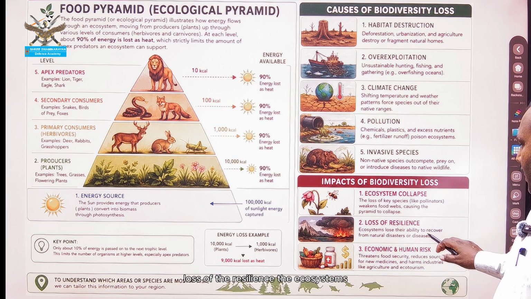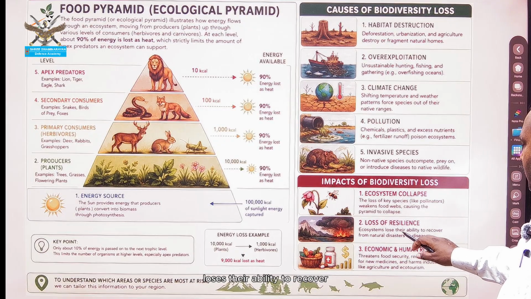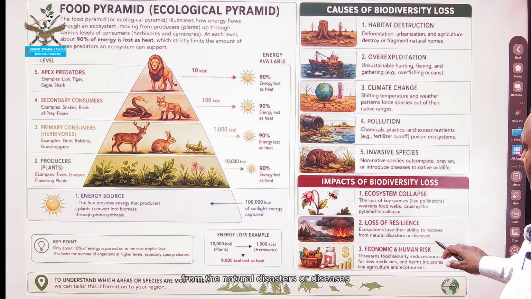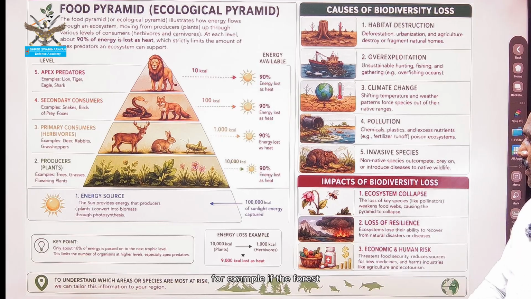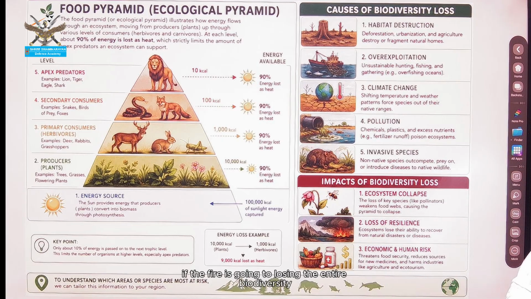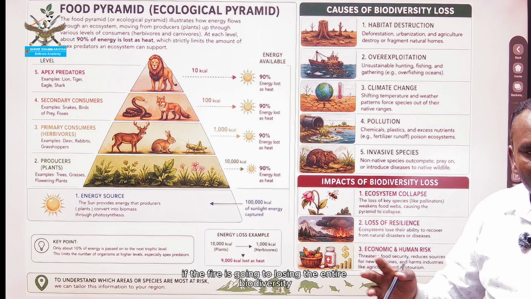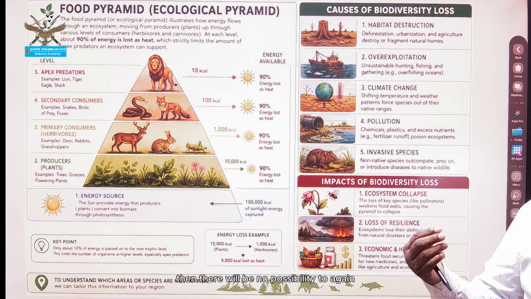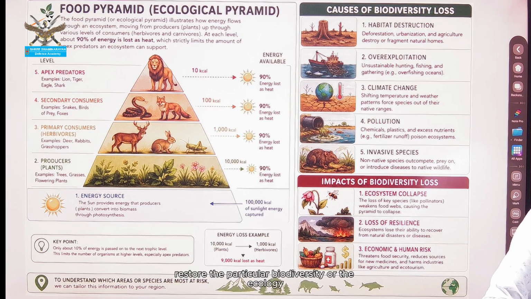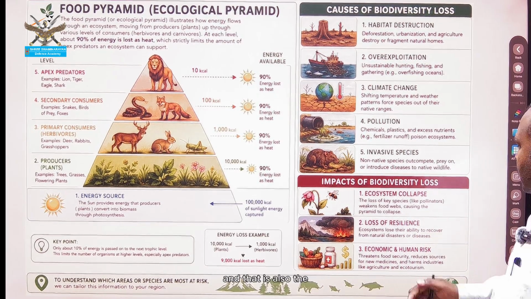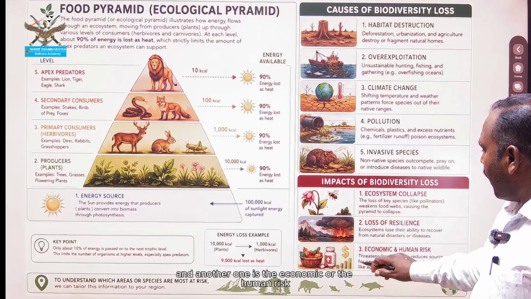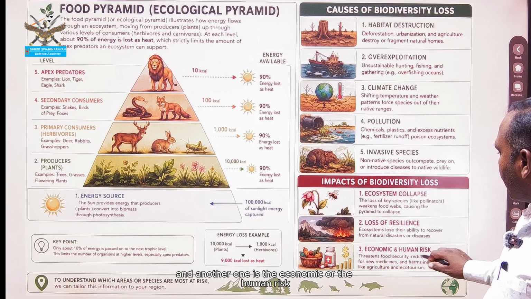Loss of resilience: the ecosystems lose their ability to recover from natural disasters or diseases. For example, if a fire destroys the entire biodiversity of a forest, then there will be no possibility to restore that particular biodiversity or ecology again, and that is also one more impact of ecological imbalance.